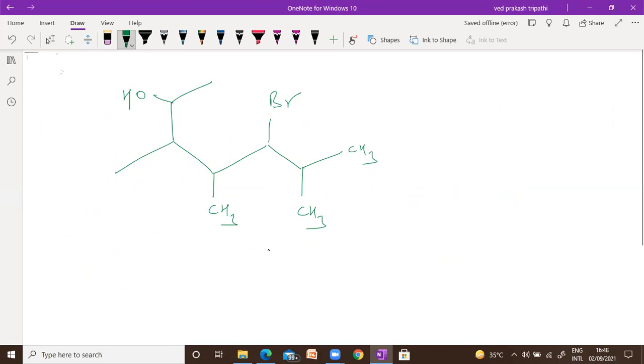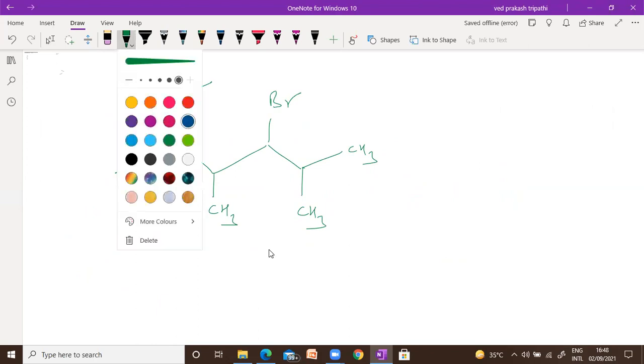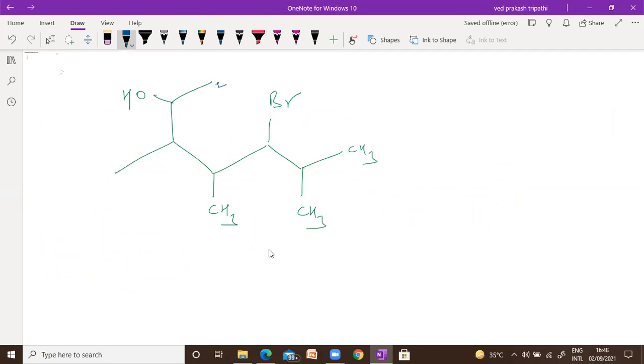I can mark every carbon with a number, so it will be easy for you to tell me. 1, 2, 3, 4, 5, 6, 7, 8, 9, 10. I have marked every carbon with a number. So tell me how many chiral centers are present in this compound.